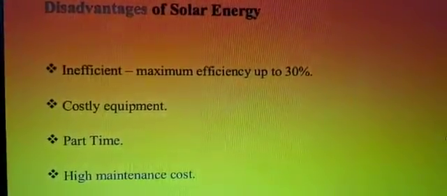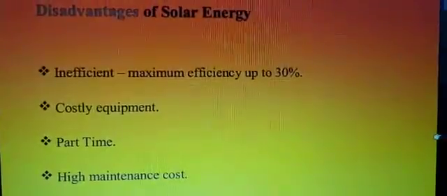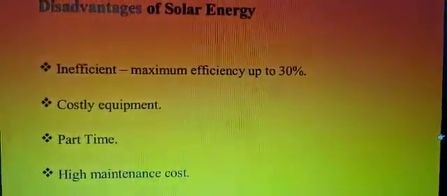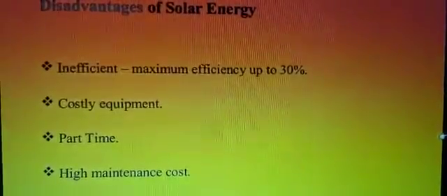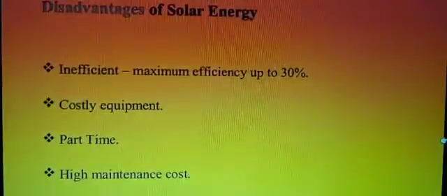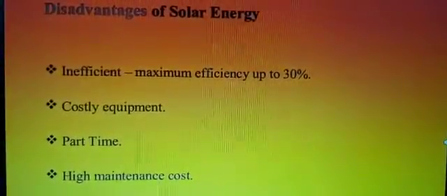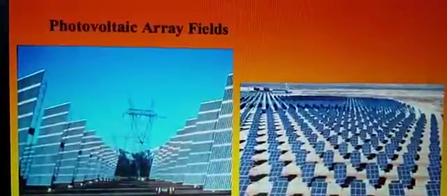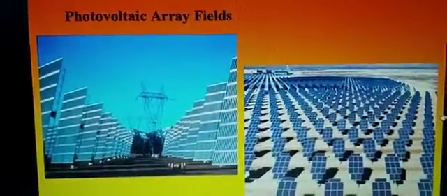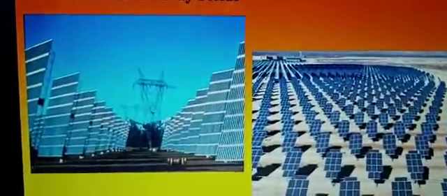But still, if we see, children, the advantages are more, because it does not affect or pollute our environment. That is the best thing. And we can always get the solar energy. It is a natural energy and we can always get it. So it is not like the power that we get from the electricity board. If we don't pay the bill, we don't get the supply. It is not like this.